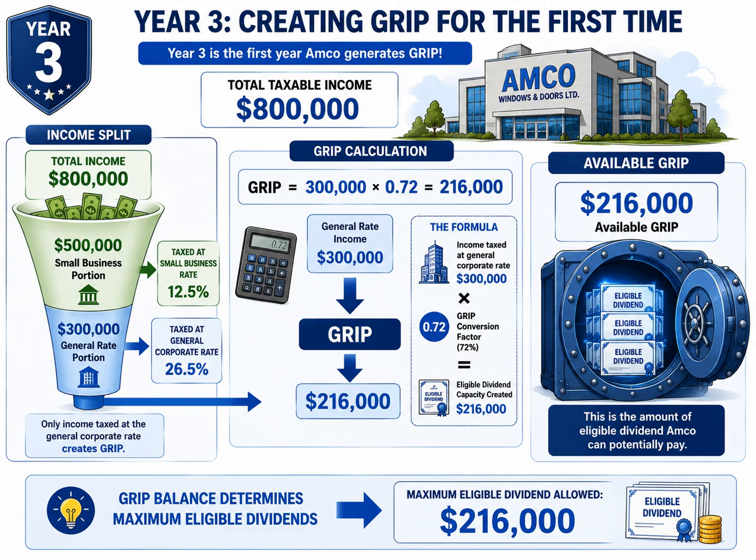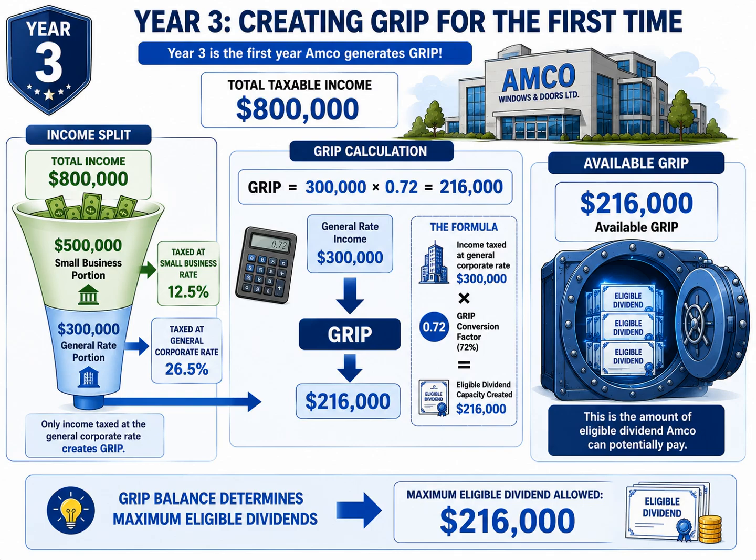The vault now contains $216,000 of available GRIP. This is the first time Amco has accumulated meaningful eligible dividend room. And this is why year 3 is such an important turning point in the case study. For the first time, Frank and Enzo have access to eligible dividends, which generally provide more favorable personal tax treatment than non-eligible dividends. The key concept is shown at the bottom of the slide.